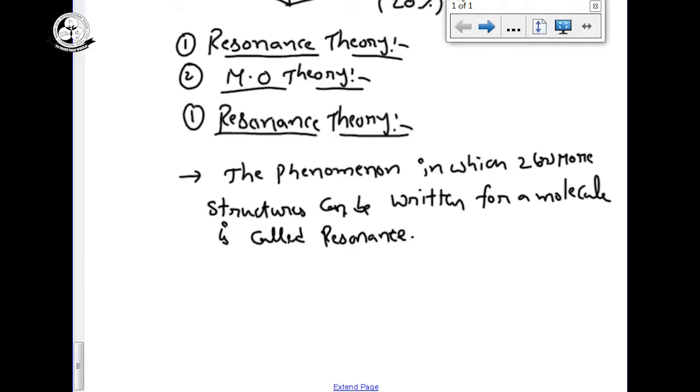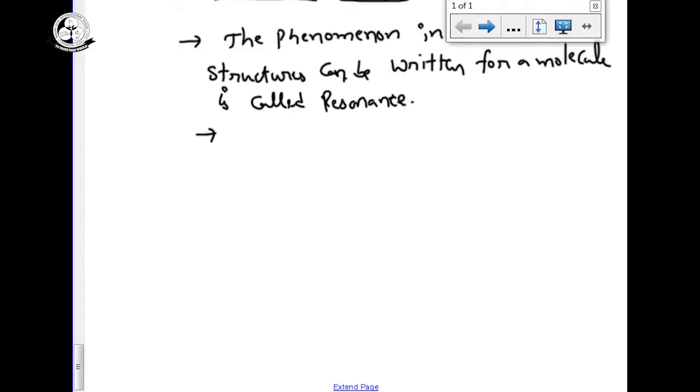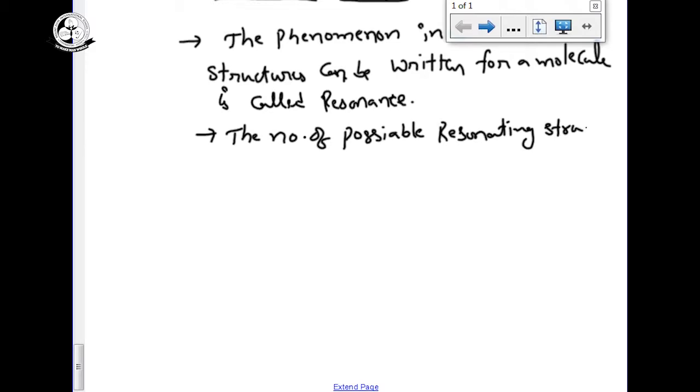That writing is called as resonance, those structures are called as resonating structures. So the number of possible resonating structures are known as canonical structures.